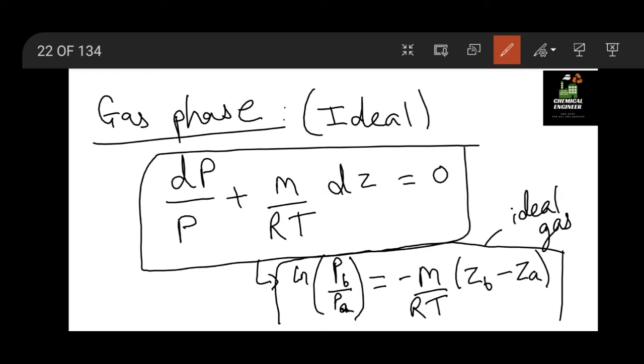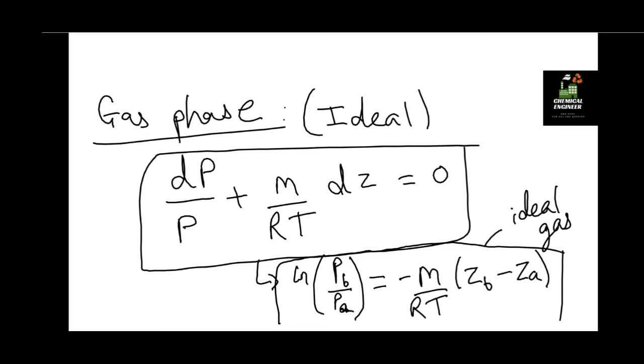In ln Pb by Pa, A and B are two different points at distances Za and Zb from the top of the liquid surface or the gaseous surface. So this is all about the hydrostatic equation. All right, now let us move further.